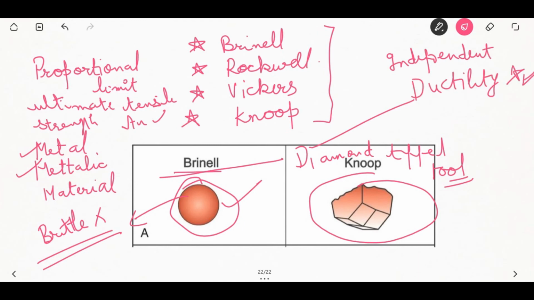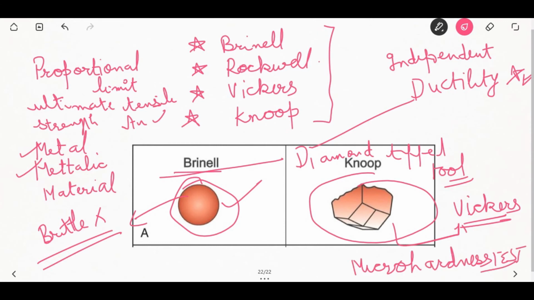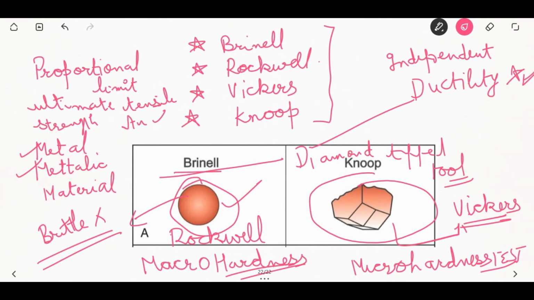Remember, Knoop hardness and Vickers hardness are micro hardness tests, and Brinell and Rockwell are the macro hardness tests. So which are the macro hardness tests? Brinell and Rockwell are the macro hardness tests, whereas Knoop's and Vickers are the micro hardness tests.